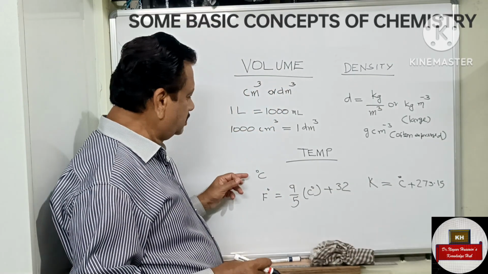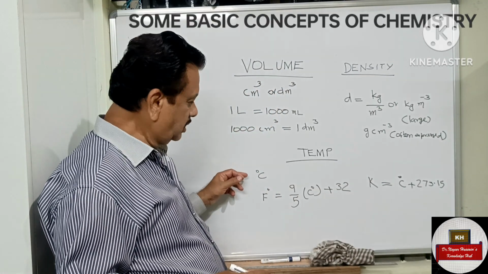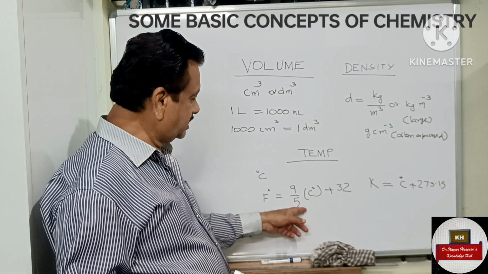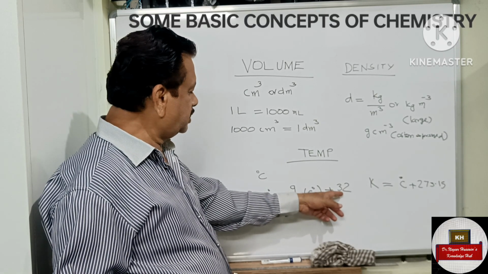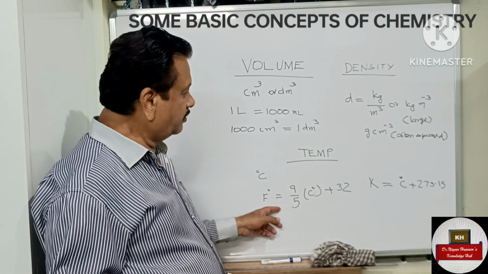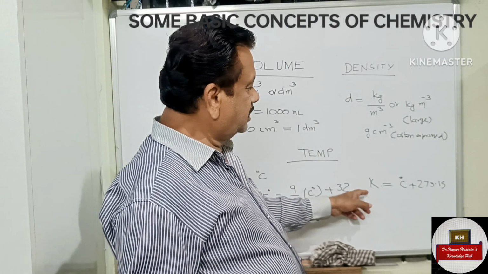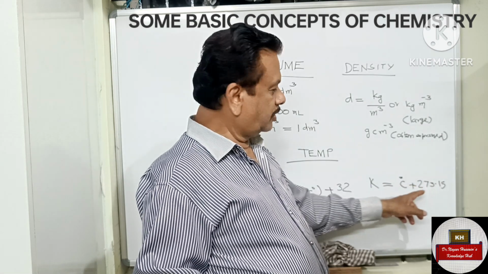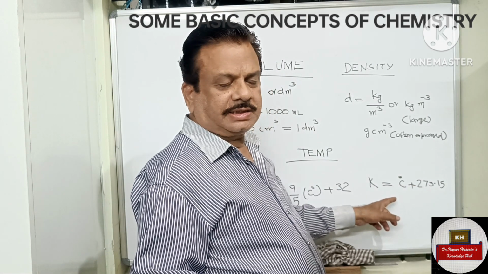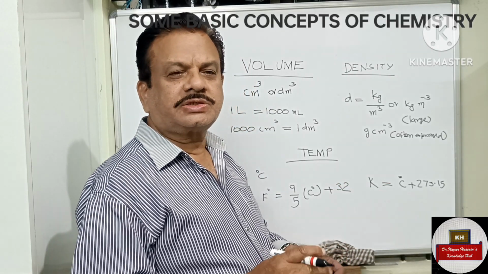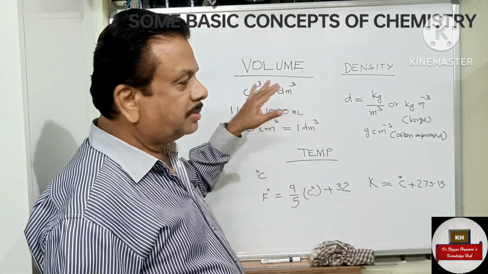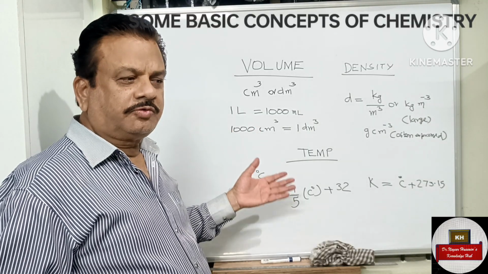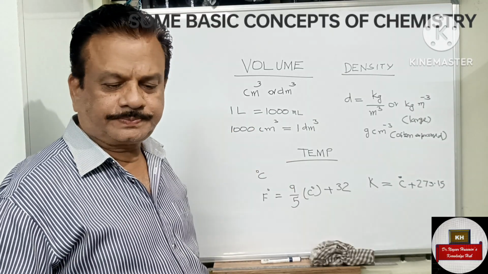Then we have temperature. You know, degree centigrade is normally used. Then this is American, Fahrenheit. The conversion factor is 9/5 times the degree centigrade, whatever it may be, plus 32 added, and you get the value in Fahrenheit. Then Kelvin, the SI unit: you add 273.15 to the degree centigrade at STP, standard temperature and pressure. So these are the things basically you should understand. That's why I am giving this. It will be useful in your future calculations also.